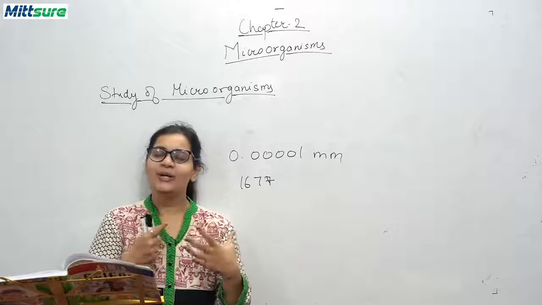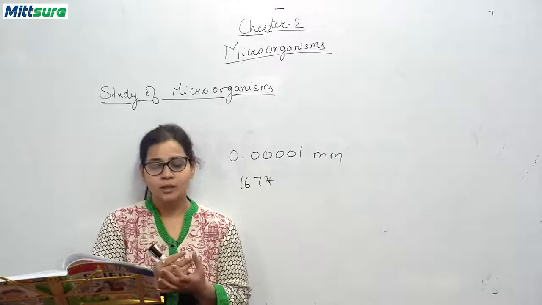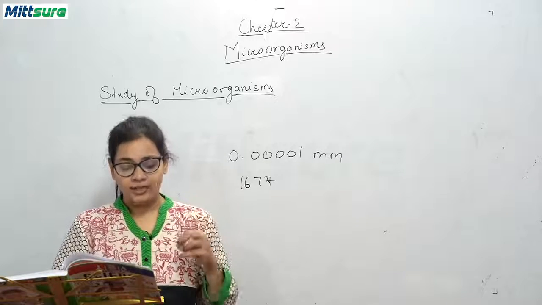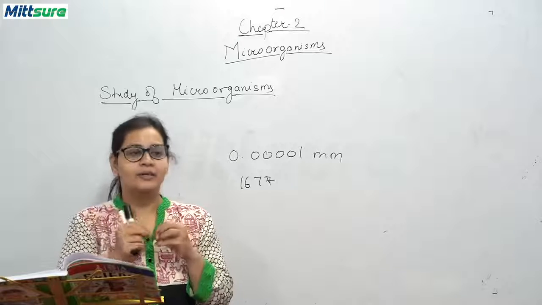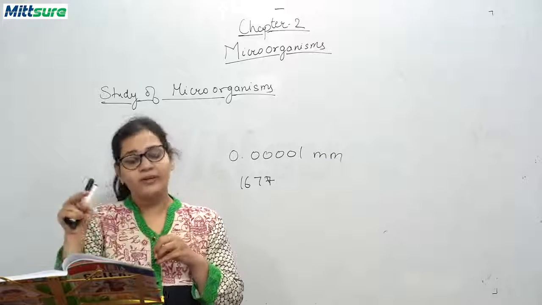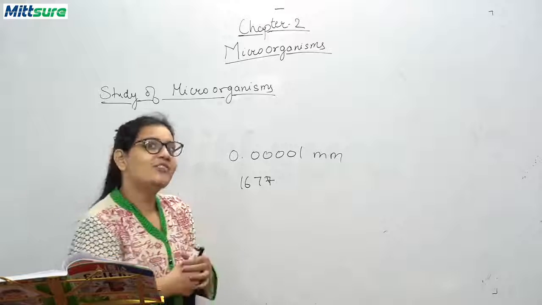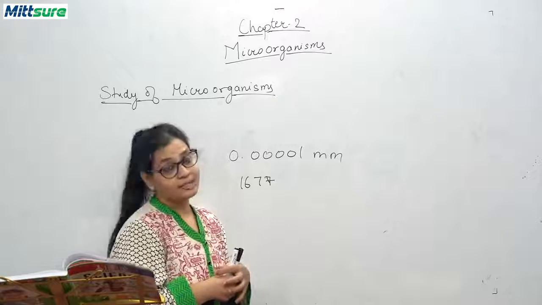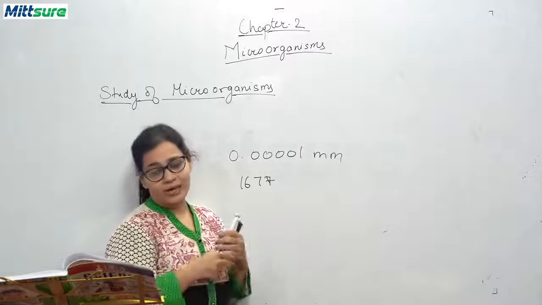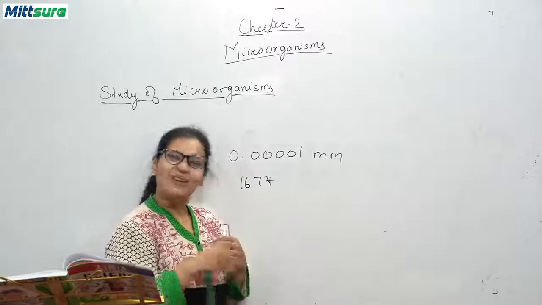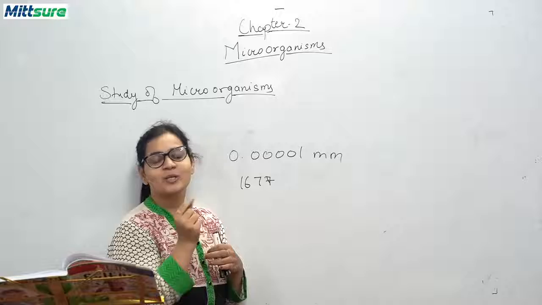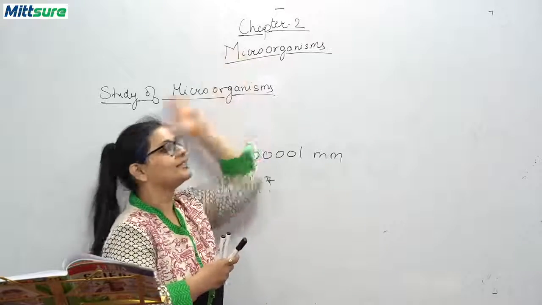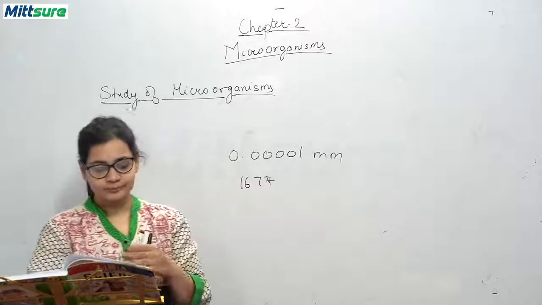And what did he see in that drop of water? He saw some tiny living organisms there, and these tiny living beings were moving everywhere. A. V. Leeuwenhoek named these tiny organisms microorganisms, because micro means small. So that's how we came to know about the existence of microorganisms.